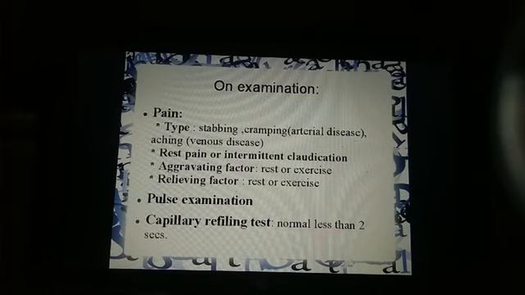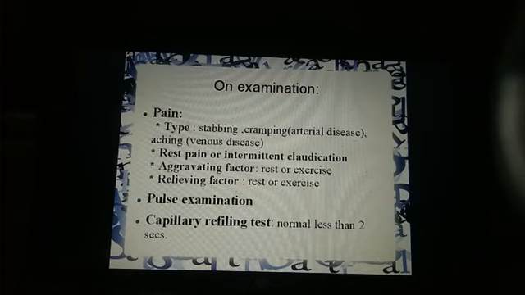Now pulse examination. You can check the dorsalis pedis artery or the posterior tibial artery for pulse examination of the lower limb, wherein you will find in arterial disease that the pulses are feeble or completely lost. Why? Because of occlusion, while in venous disease pulses will be normal, right? So till here it is done.